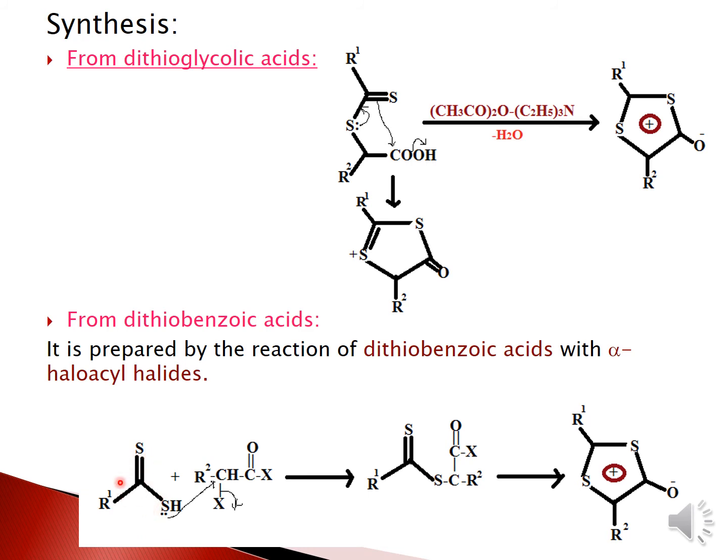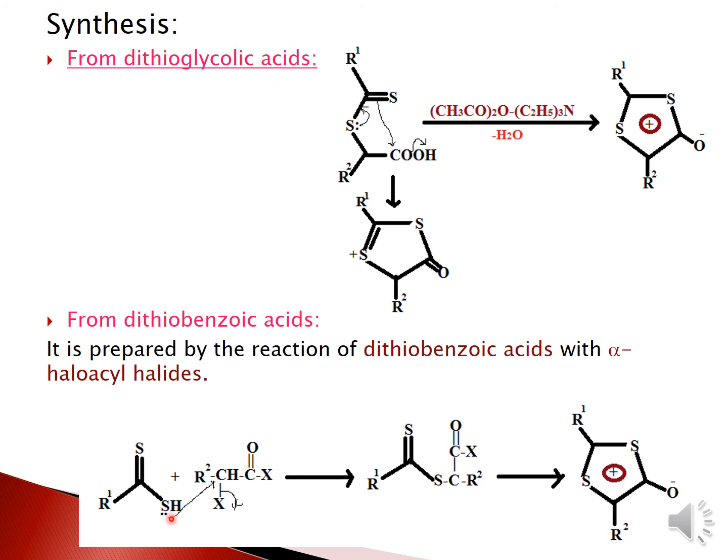In dithiobenzoic acid, this R group is your dithio compound, and benzoic acid will be your R group. Okay, and then dithiobenzoic acid upon treatment with the alpha halo acyl halides, this is your alpha position where the halogen group is attached. So upon treatment with the alpha halo acyl halides, the sulfur, which has the lone